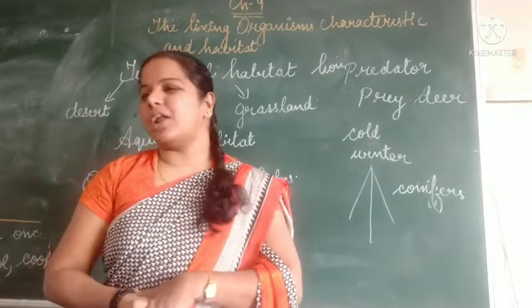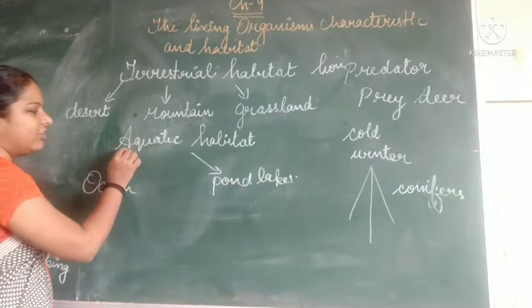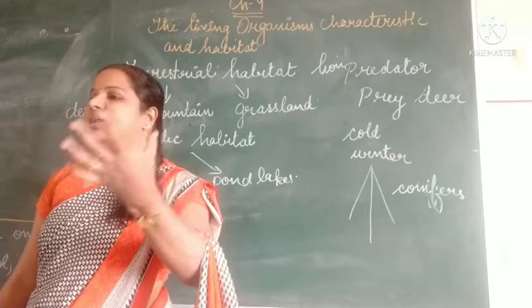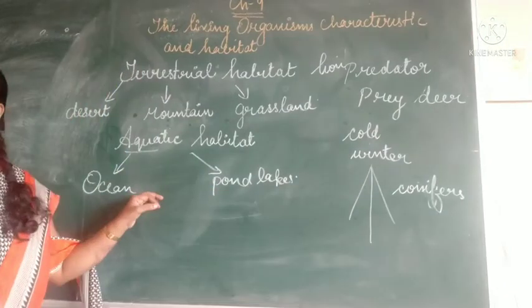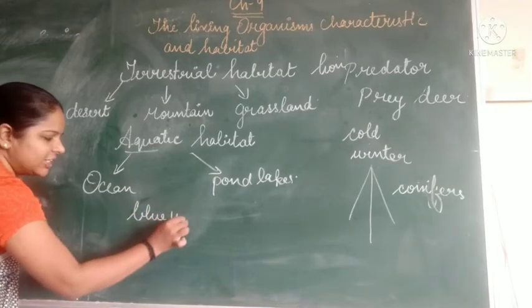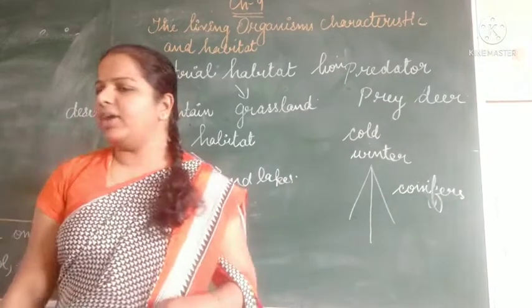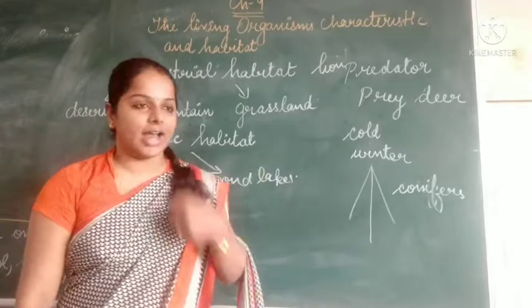Understood? The next adaptation we are going to see is aquatic adaptation. I already said that wherever the word aqua comes, it means water. Aquatic adaptation: how animals live in water. First is the ocean. In the ocean, animals like the blue whale and shark live, and they also take oxygen like us.